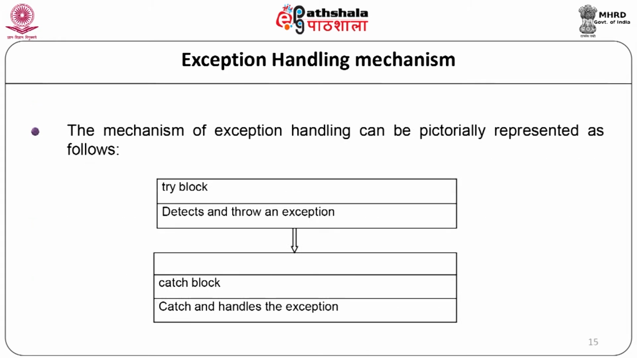The mechanism of exception handling can be diagrammatically shown as follows. The try block detects and throws the exception with the exception object. The catch block catches and handles the exception.